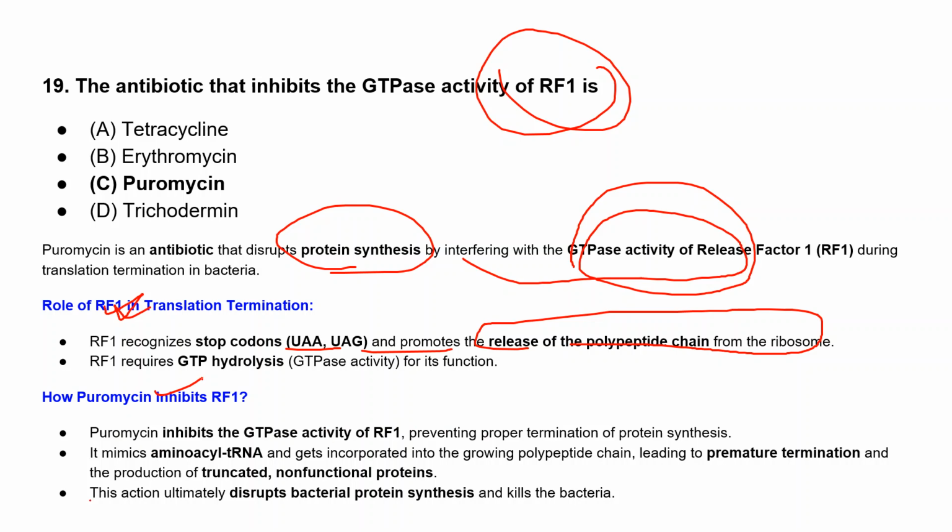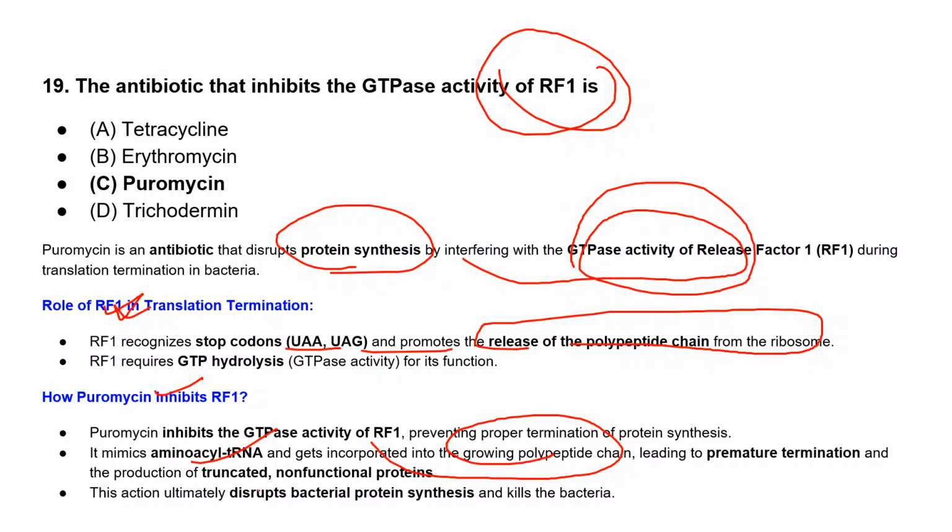It mimics the aminoacyl tRNA, and it gets incorporated into the growing polypeptide chain. After that, it leads to premature termination, and in that case either a truncated protein or a non-functional protein will form.